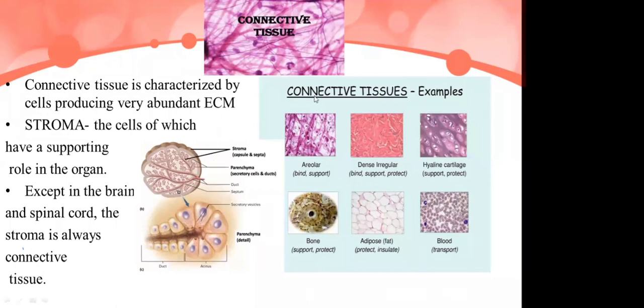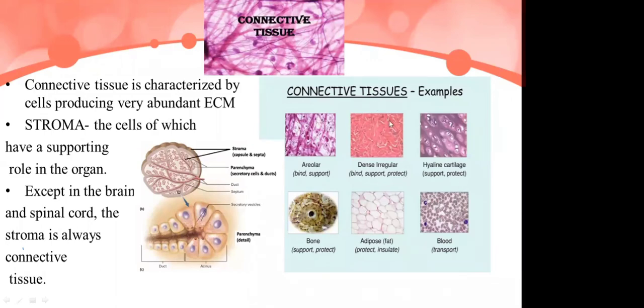This connective tissue is characterized by cells which produce very abundant extracellular matrix, particularly called stroma, the cells of which have a supporting role in the organ. Except in the brain and the spinal cord, the stroma is always connective tissue.